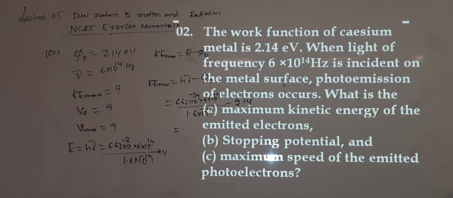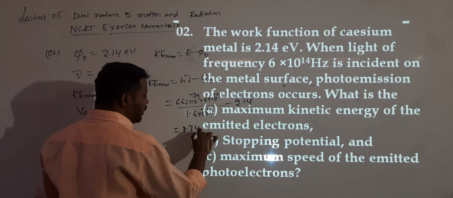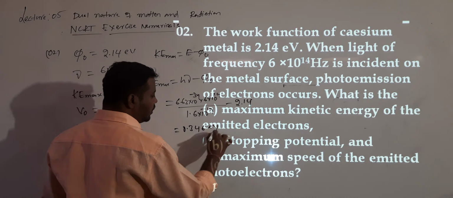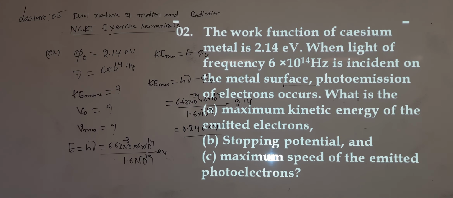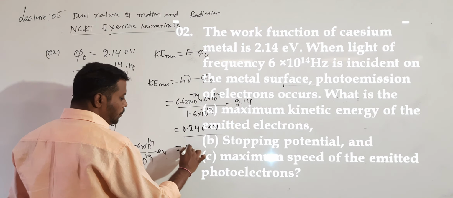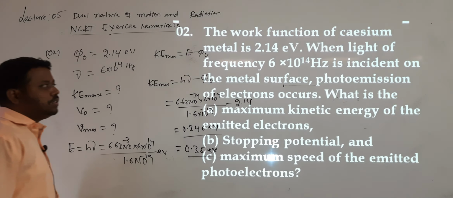After total simplification we will get 0.346 electron volt, approximately 0.35 electron volt. Understood?